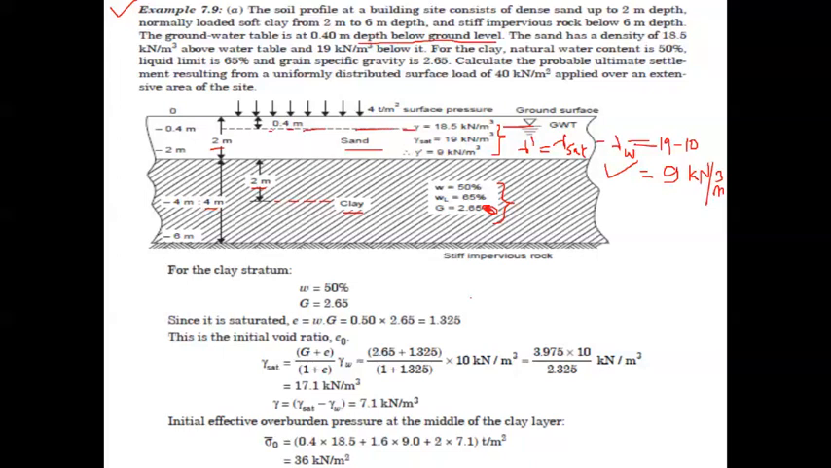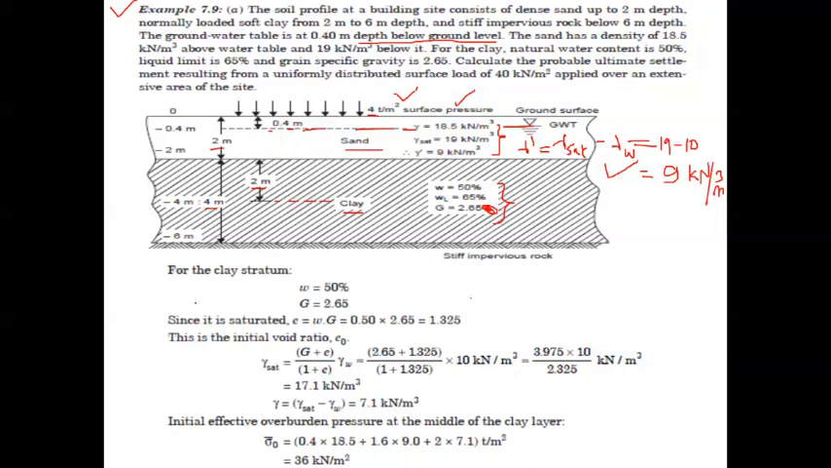So these are the different details which are given in this particular problem related to soil, the soil properties. Additionally, this particular strata has a uniform distributed load of magnitude 4 ton per square meter. It is nothing but the surface pressure, 4 ton per square meter. So these are the details given in this problem.